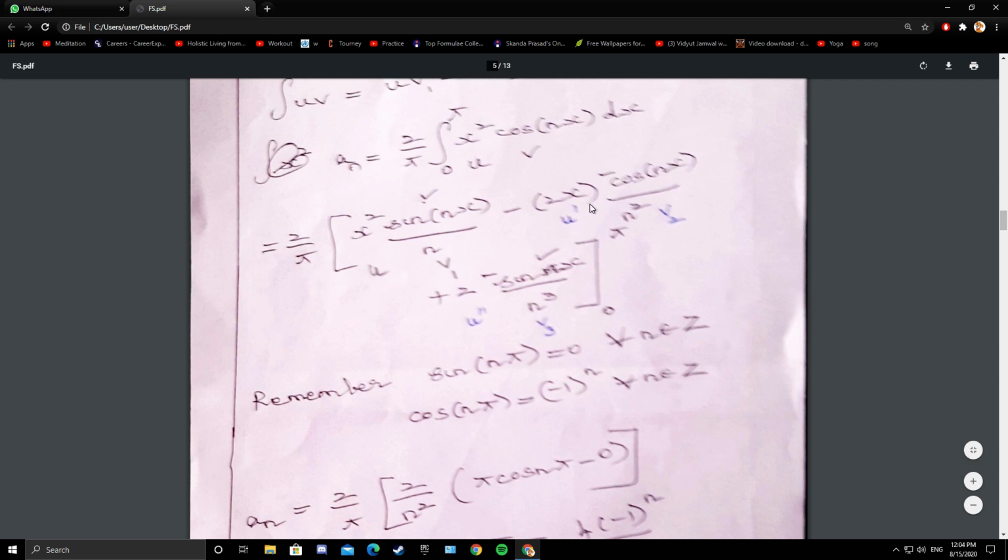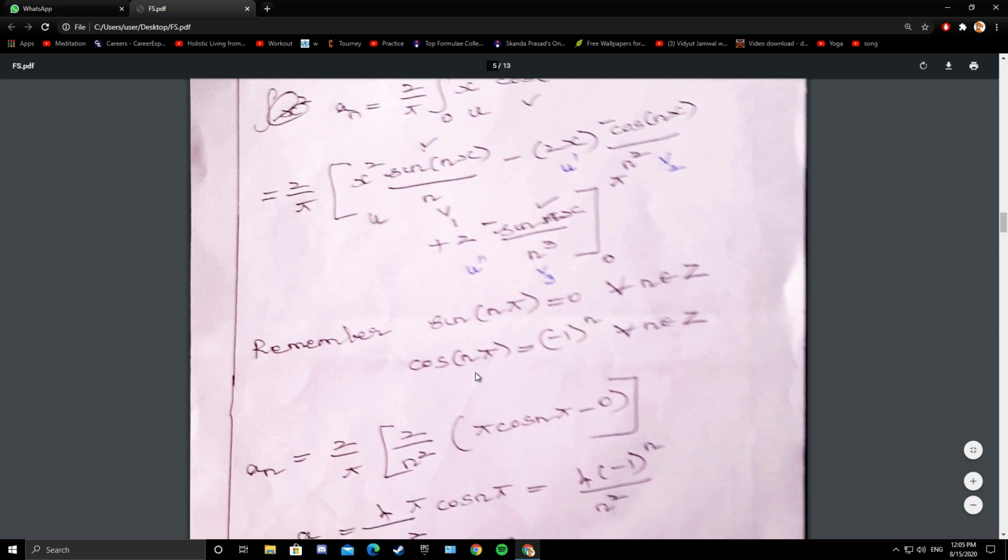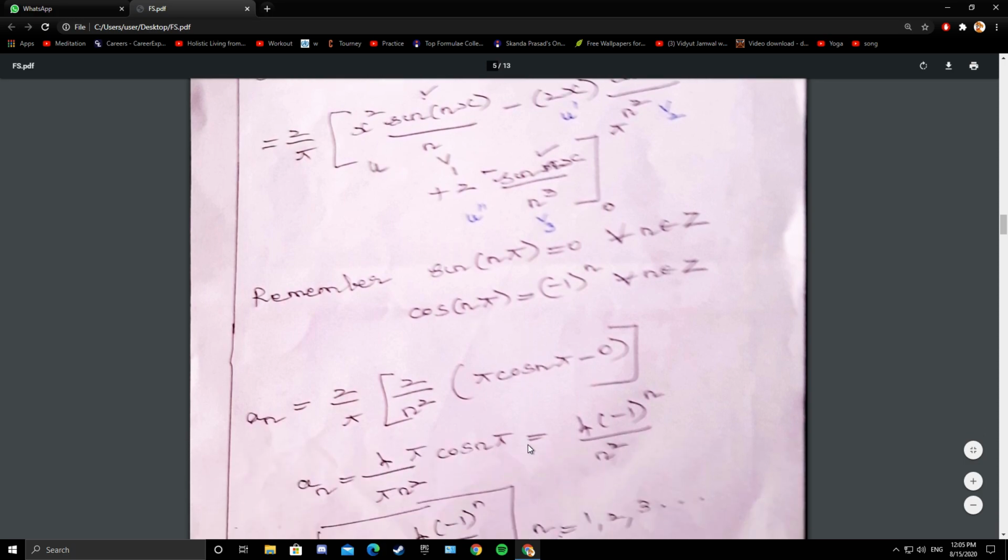So 2 by pi, 2 by n square, minus of minus, plus. If x is pi, pi cos n pi. If x is 0, 0 into cos 0, that is 0 into 1, 0. So 2 by pi into 2 by n square, pi cos n pi minus 0. What is cos n pi? Minus 1 whole power n.